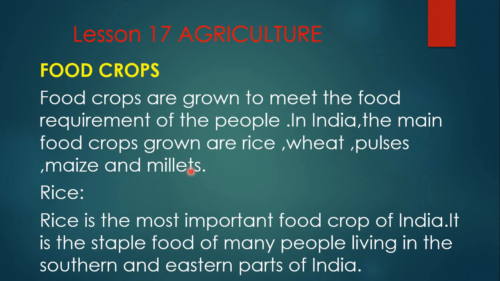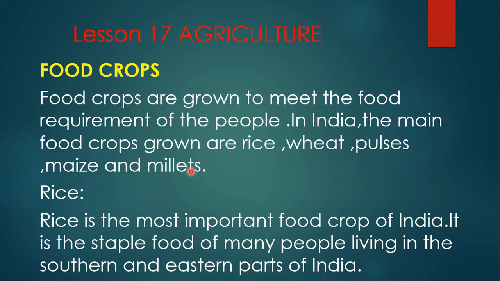So food crops are grown to meet the needs or requirements of the people. Of course, we are depending on these food crops. Our farmers are growing varieties of crops, but whatever the farmers grow is only to meet the requirements of the people. Food crops can be eaten by all the people.